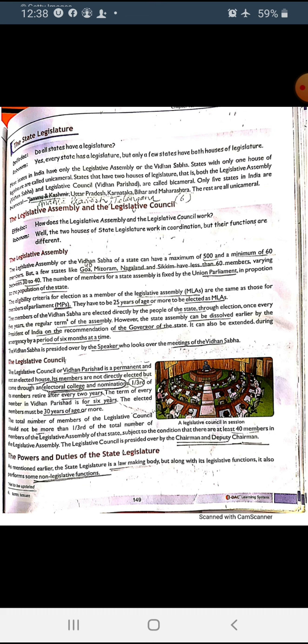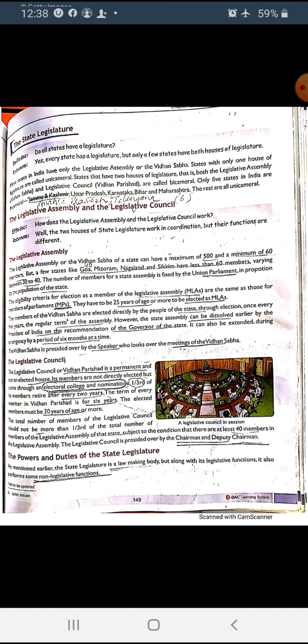The members are all MLAs of the state. All the MLAs are members of the legislative assembly. As Goa, Mizoram, Nagaland and Sikkim have less populated areas, their constituencies are also fewer. That's why their members are also less than 60, between 30 to 40.